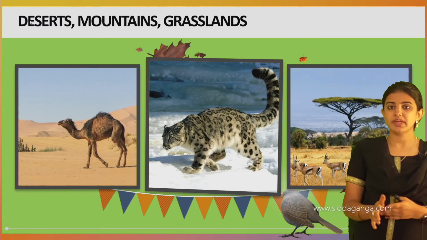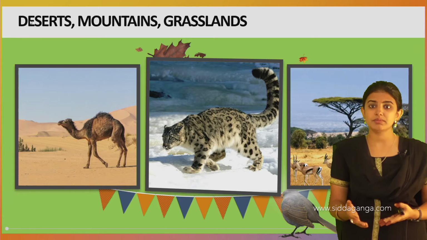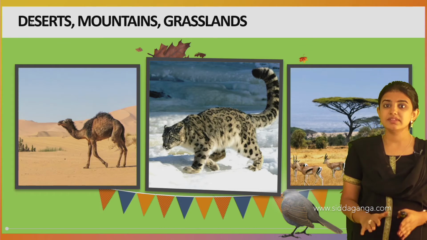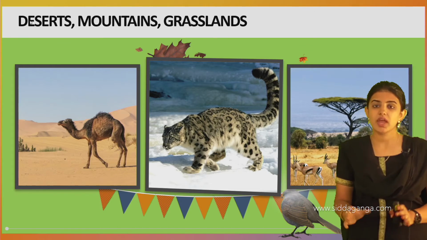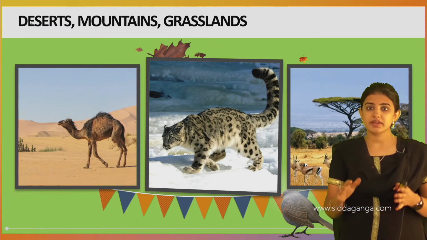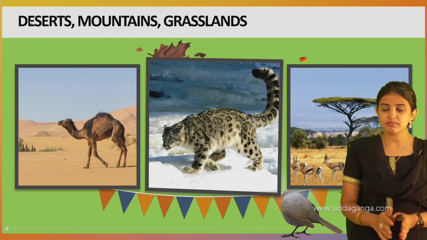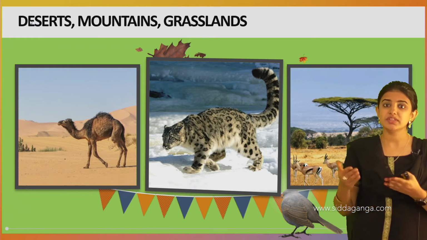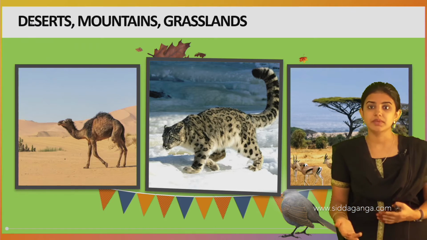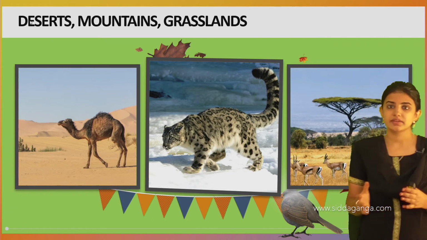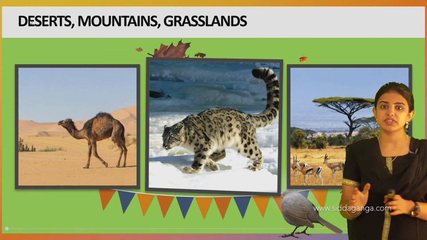And usually the polar bear also present, the leg of the polar bear having the padded feet, so that it will easily walk in the cold region. And inside the body of a polar bear having the fat layer, and this fat layer keeps the polar bear always warm. And when the winter season comes, there is a scarcity of food, so this fat layer will help the polar bear to get energy. And see, there are the special adaptation which is found in such a region.